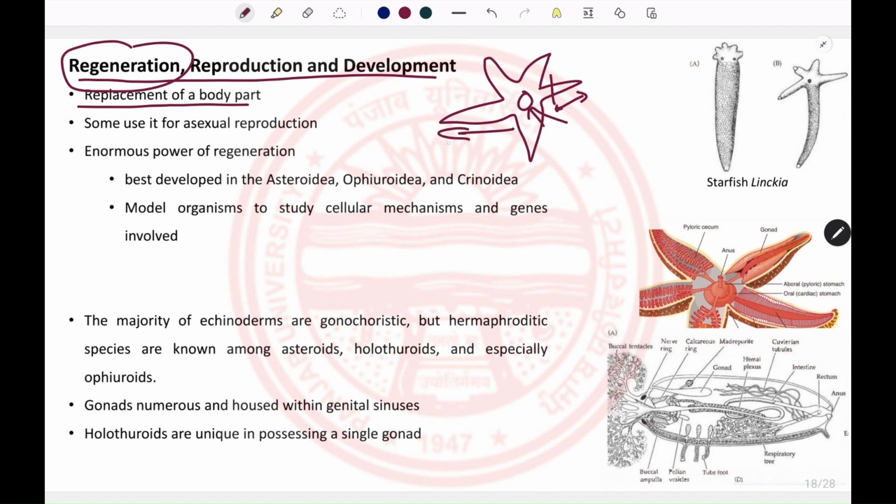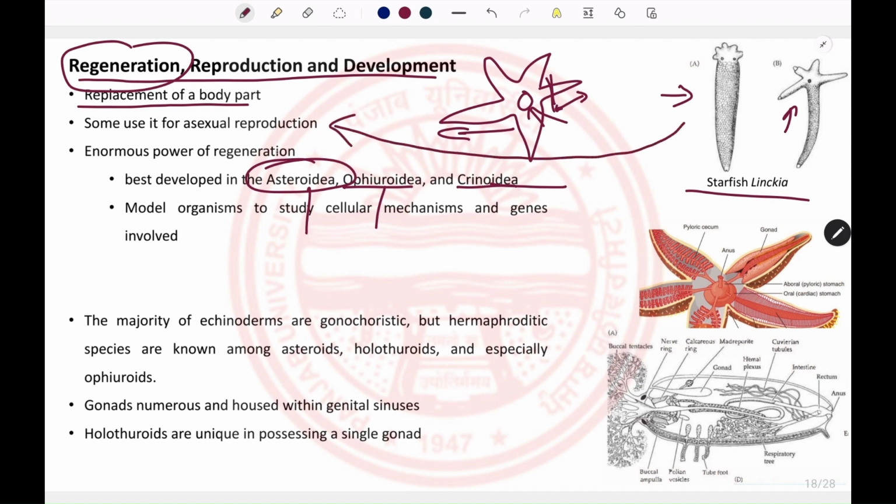And this property of regeneration is very prominent in Asteroidea, Ophiuroidea and the Crinoidea. Those include the starfish, brittle stars, sea lilies and the feather stars. For example, in one of the starfish known as Linckia, if one of the arms is cut, even without the central disc, that single arm can grow the whole animal. So this regeneration property can also be employed for asexual reproduction in Echinodermata.